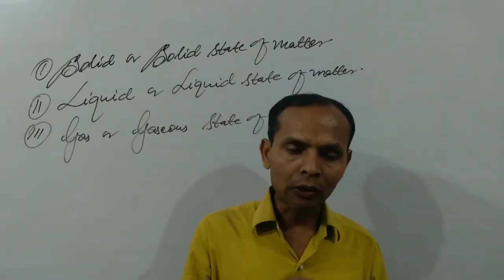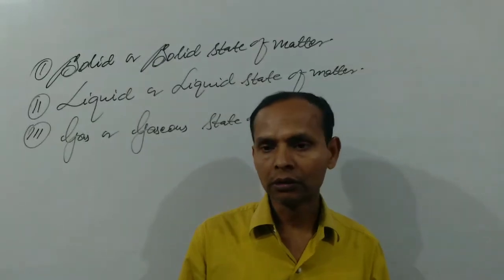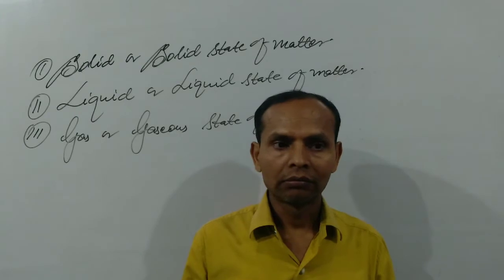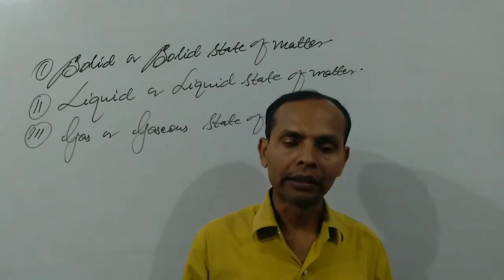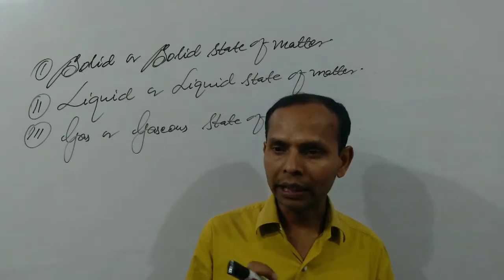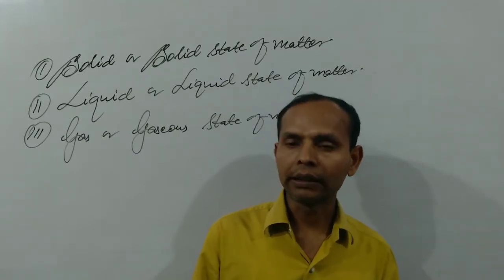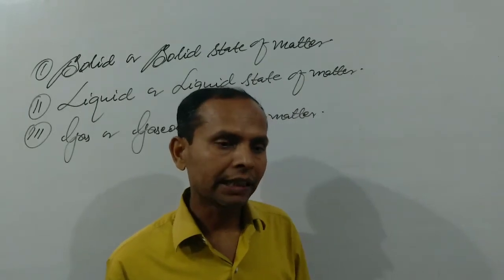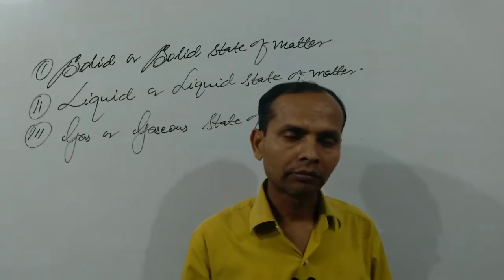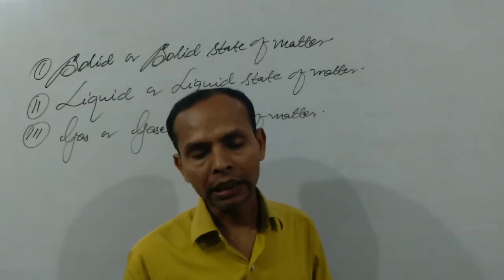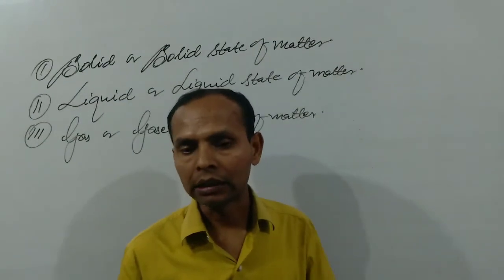The arrangement of these atoms and molecules in solid, liquid or gas will be different. That is why, on the basis of the arrangement of particles like atoms, molecules and ions, the difference between solid, liquid and gas can be given.